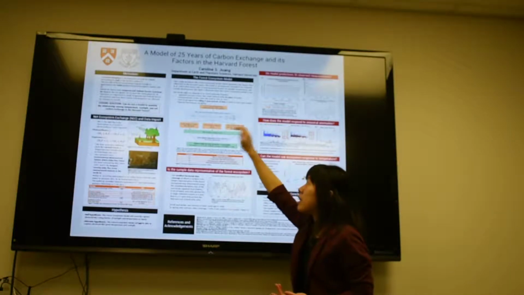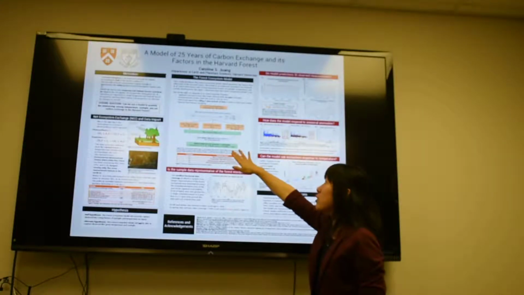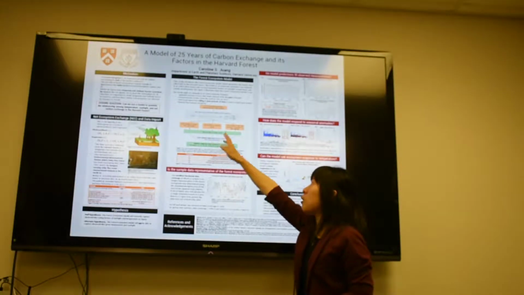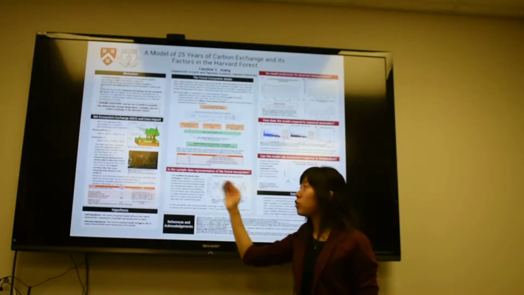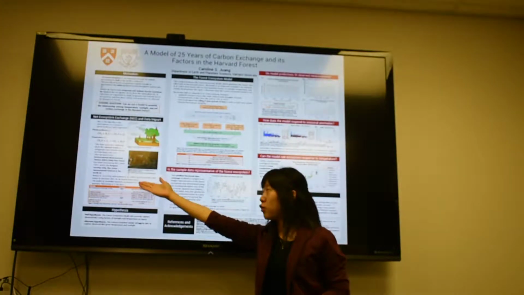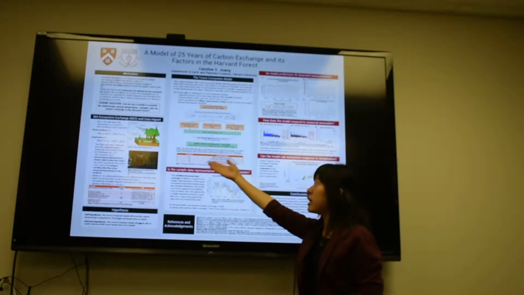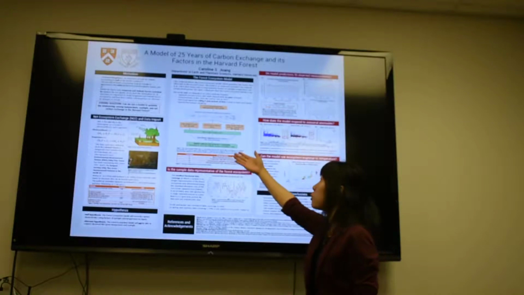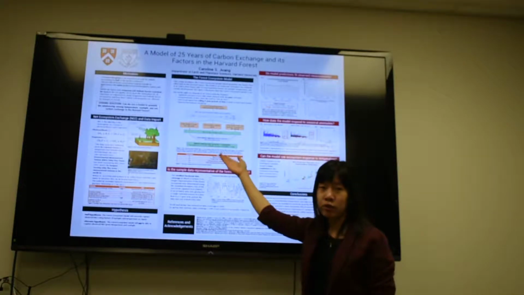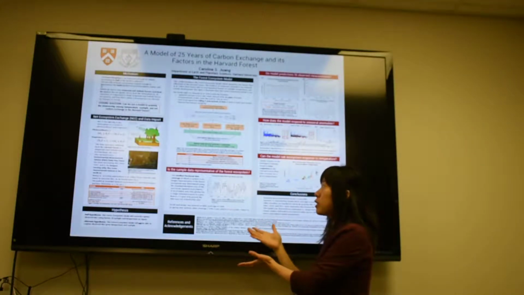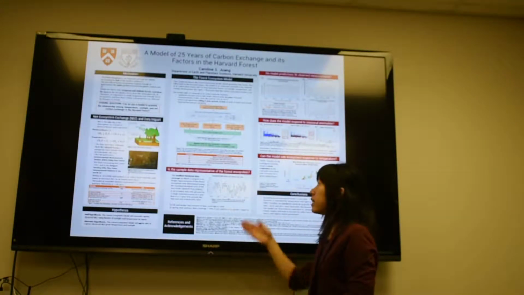And then a least squares regression is performed in order to see how the predicted net ecosystem exchange outputted by the model compares to observed net ecosystem exchange from the Harvard forest. And here we have the outputs, which are A1, A2, A3, and A4, the residuals, the R-squared value, and the variance of residuals. So the first question we want to ask then is, is the sample data representative of the forest ecosystem? And the answer is yes.